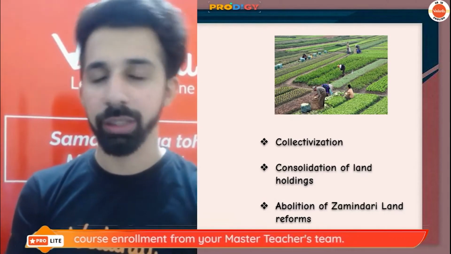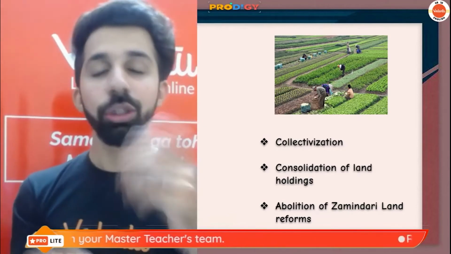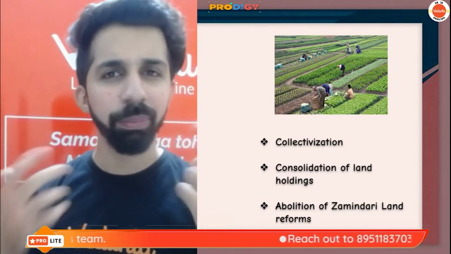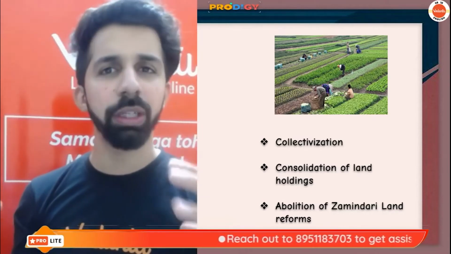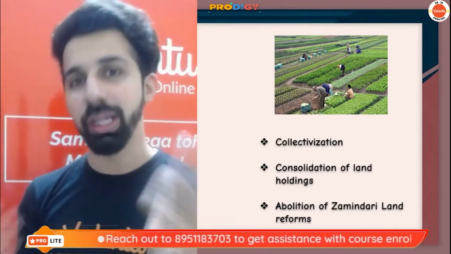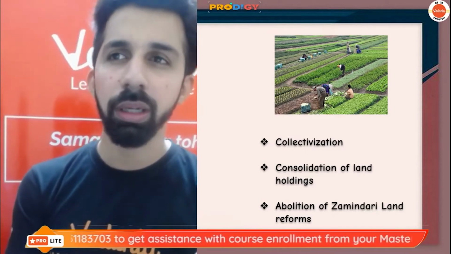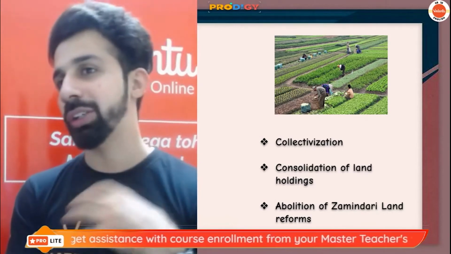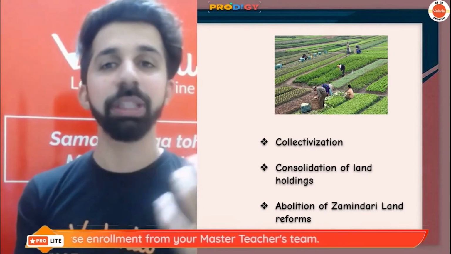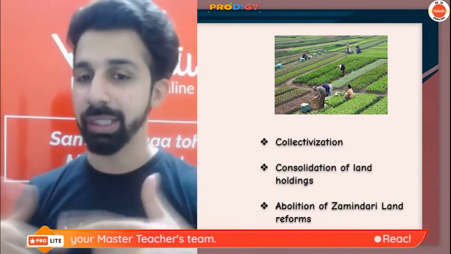Consolidation of land holding. Now guys, as we know, there are many farmers who are small and marginal, so their farmlands are very small. So it becomes very important that the small land holdings should be clubbed together and converted into a large piece of land, so that we can come up with modern farming techniques, like incorporating irrigation in that large piece of land, which was not possible in small land. Okay, so that it will increase the yield.